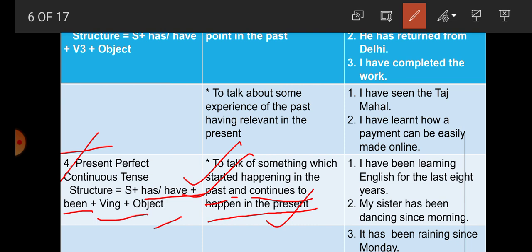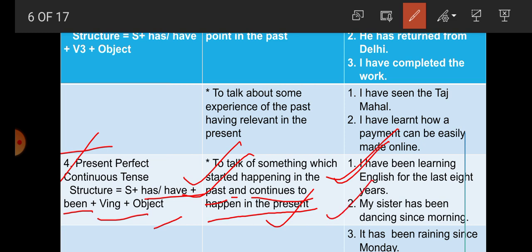For example, I have been learning English for the last 8 years. So here, students, I started learning English 8 years ago and now it continues also. That's why the sentence is written here. My sister has been dancing since morning.